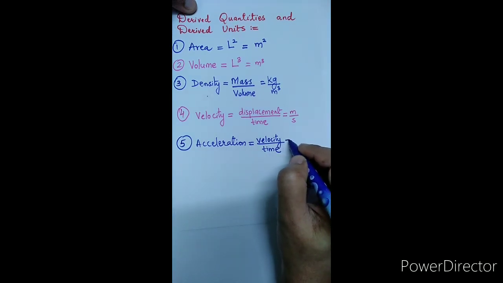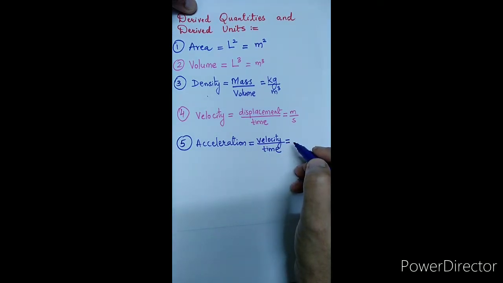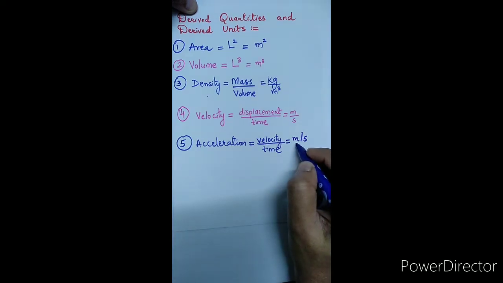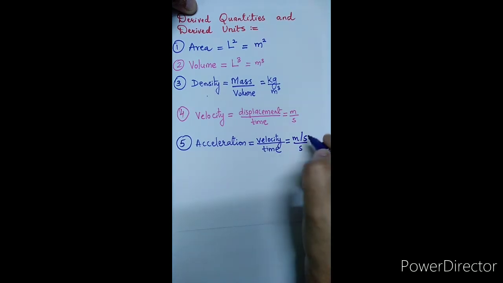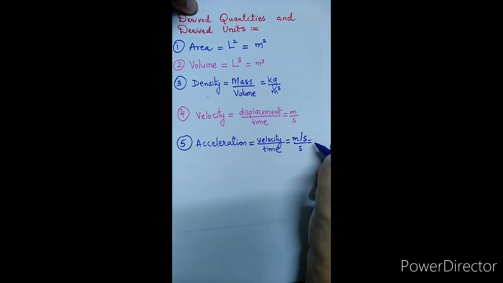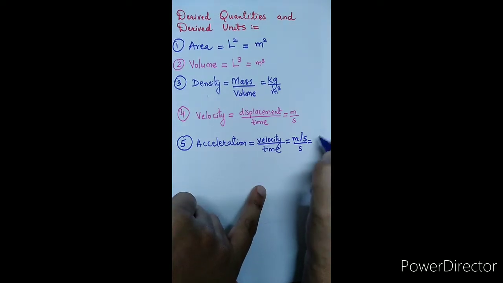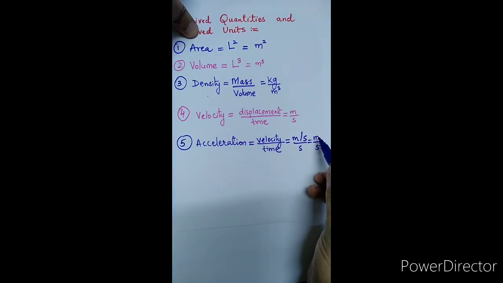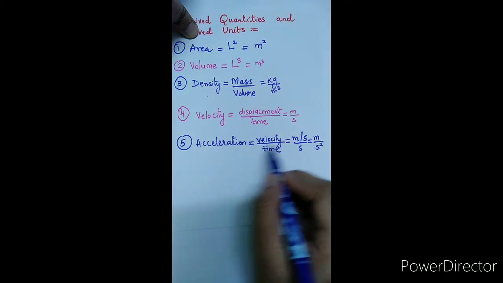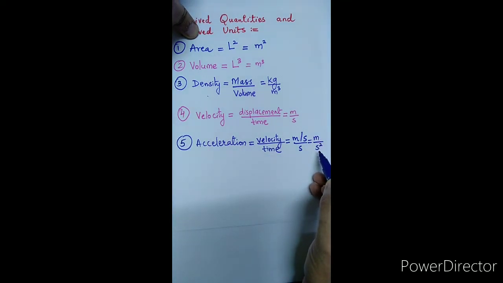Now when we are talking about its unit, velocity is measured in meter per second and is to be divided by time, and the unit of time is second. So we are obtaining the unit of acceleration as meter per second square. That means it is very clear to us that the unit of acceleration is meter per second square. Meter is a fundamental unit.